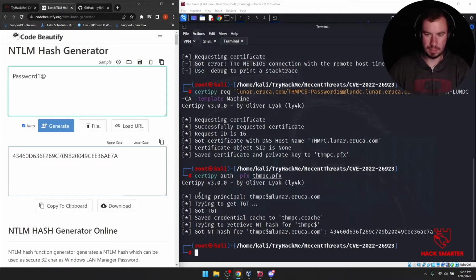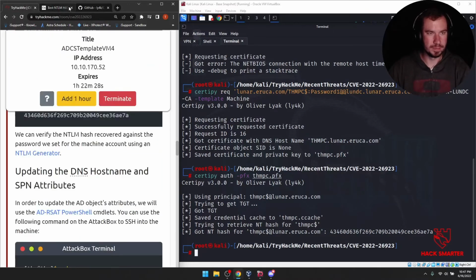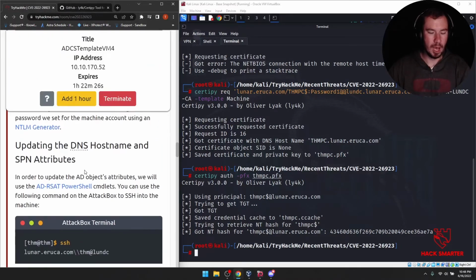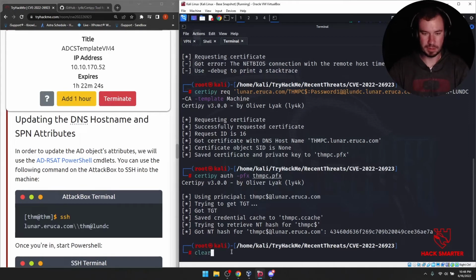And it is the same. So if you look at this hash right here and this right here, it is the same. Cool. It worked. Updating the DNS hostname, SPN attributes.